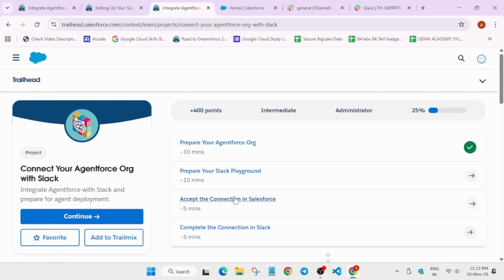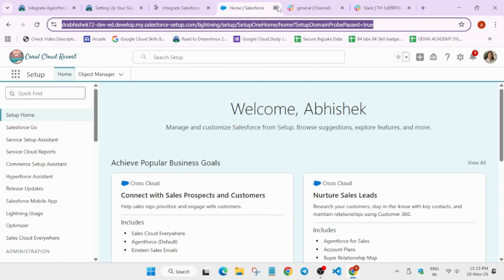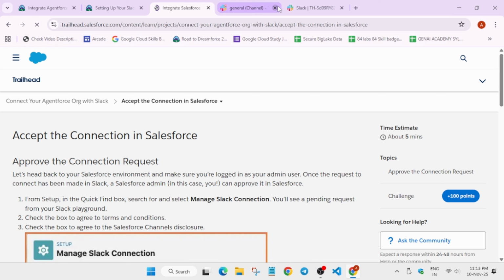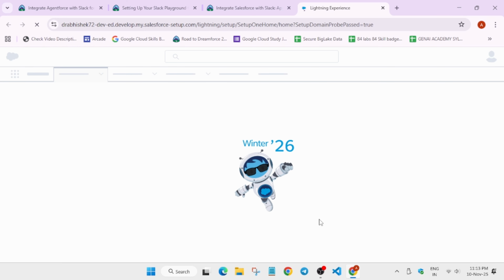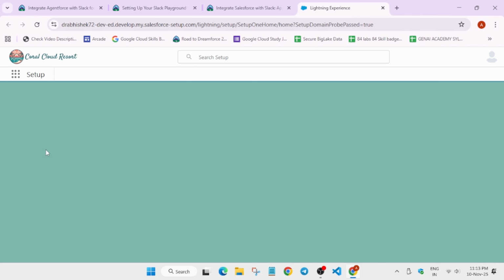In this video we are in the third module and it's a very easy module, so just follow as I am doing. First of all, make sure you have completed the first and second module. Now, let me close the existing tabs and then we'll start. Here we basically have to simply accept the connection. So just click on the launch option, and if you haven't completed the previous module, make sure to check the playlist. I have uploaded all the videos.